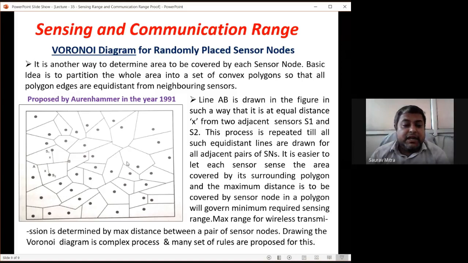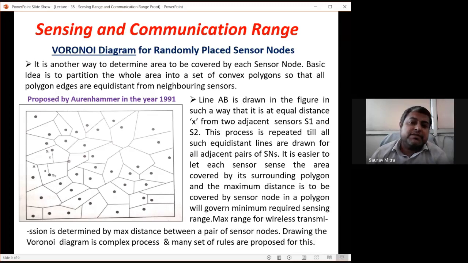So the maximum range of wireless transmission is determined by the max distance between a pair of sensor nodes. Drawing the Voronoi diagram is a complex process, and many sets of rules are proposed for it. So you can check this in Wikipedia, and you can check it in the book that we are referring. So many such rules for the Voronoi diagram you can find.